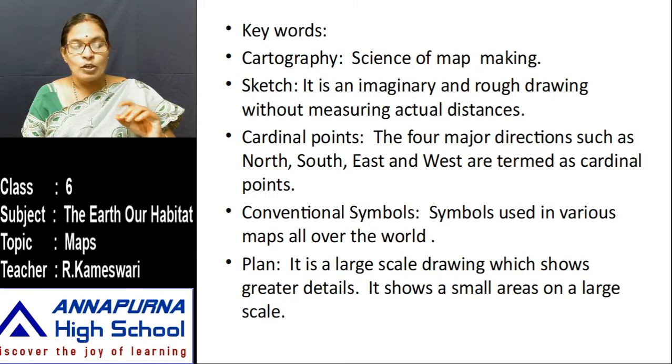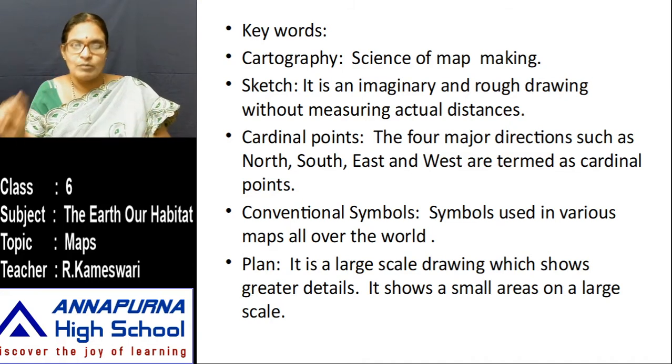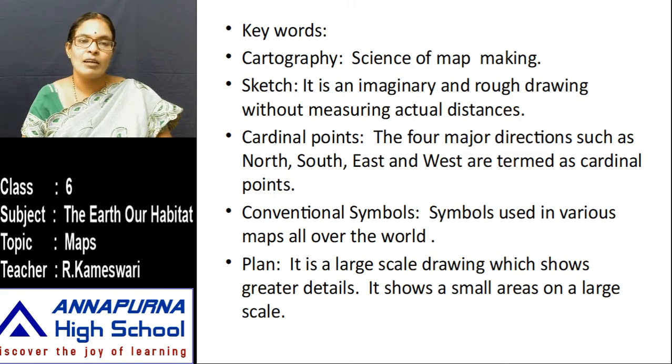At that time, you draw some pictures, like a picture of a cross for a church, and a river as one line. These are all called conventional symbols, symbols used in various maps all over the world. All people can understand these symbols very easily.